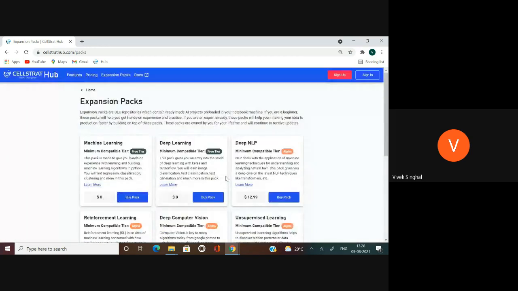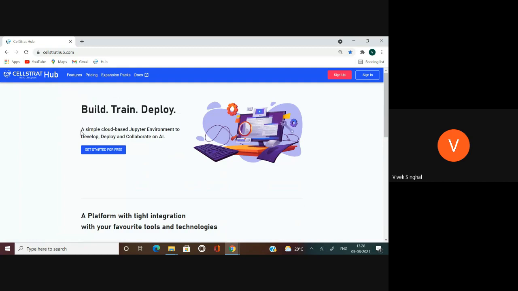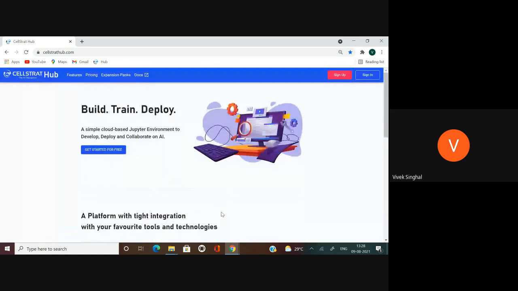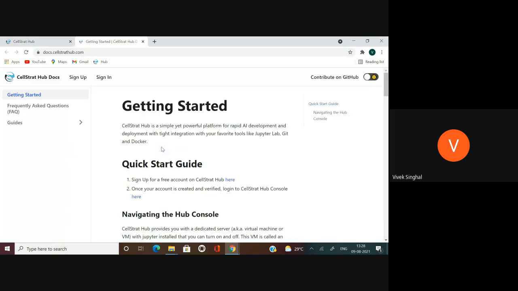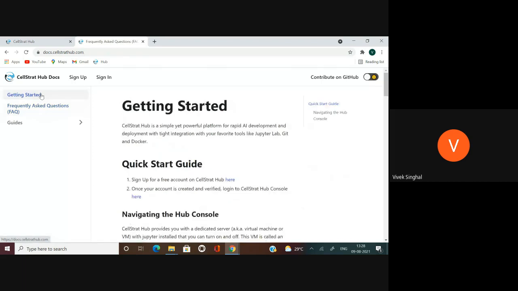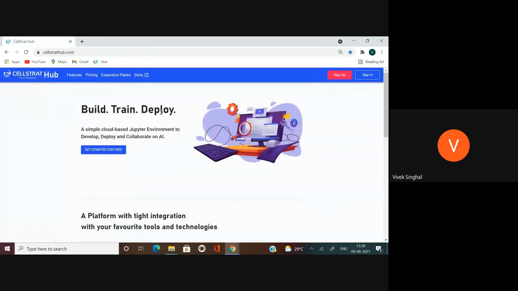So this is a sort of jumpstart AI development platform, which will allow global developers and global AI teams to quickly develop AI projects and launch them. So we can call it AI platform as a service, or AI service APIs, AI as a service model, right? And then it is supported with nice documentation which explains the various aspects of this platform, which developers can access. And let's sign in here.